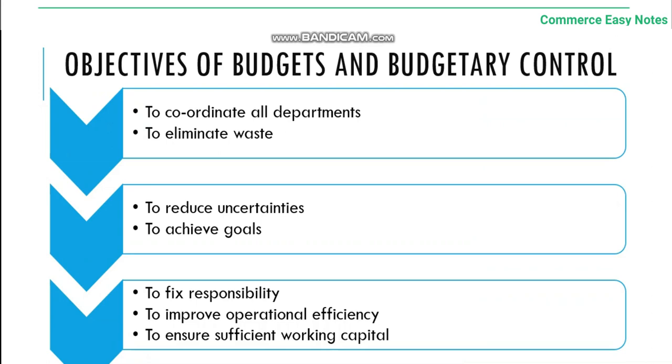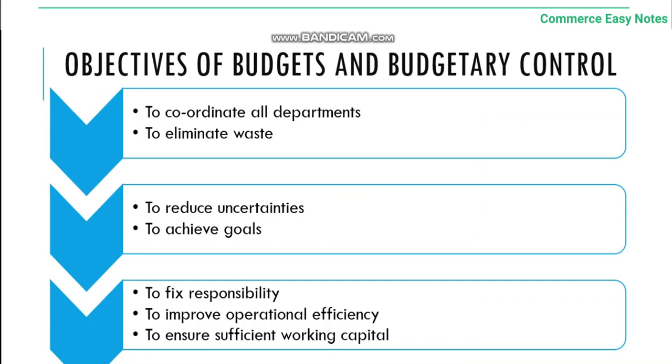Next are the objectives of budgets and budgetary control. We need to coordinate all the departments of the firm. That is the first and foremost objective of budget and budgetary control. We have prepared all sections' budgets separately. They should be coordinated well, which helps to eliminate wastage and reduce uncertainty.